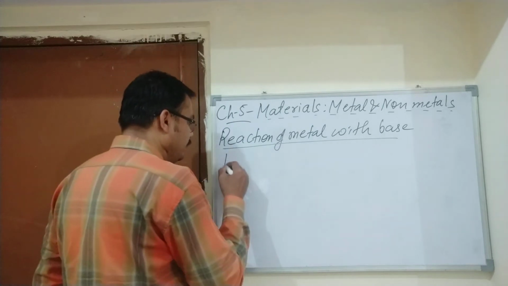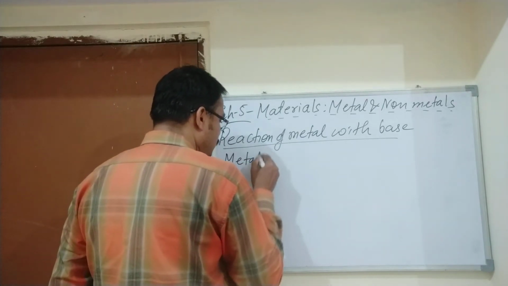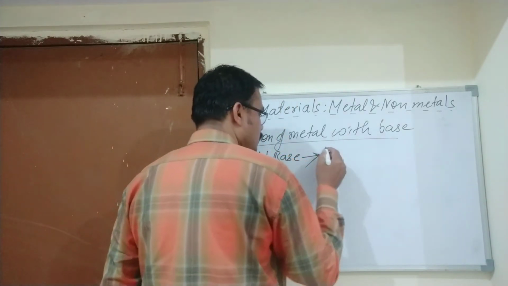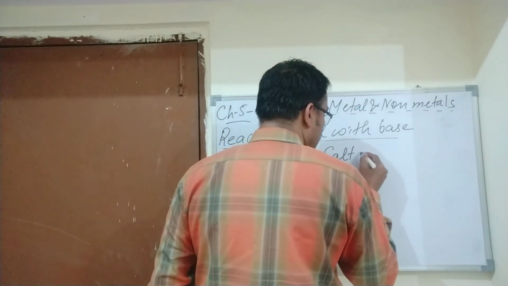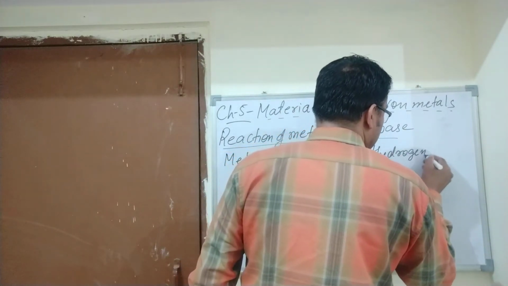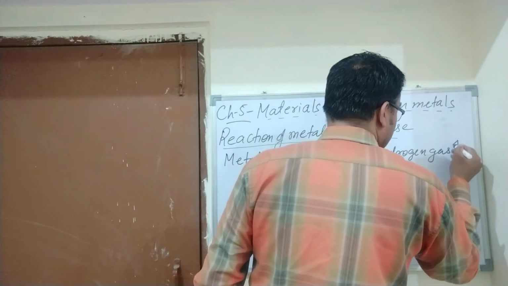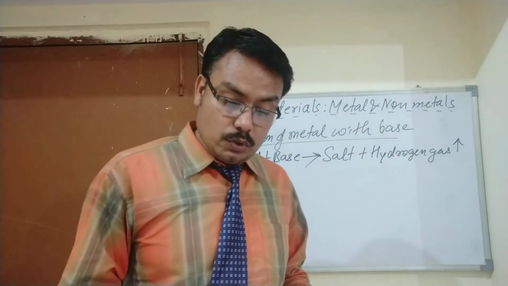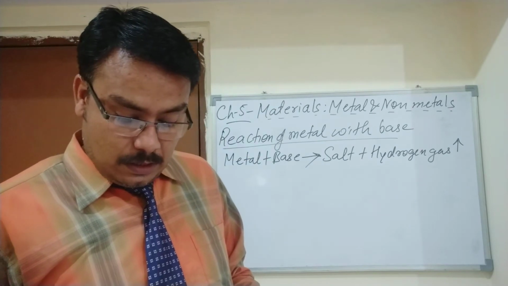That is, when a metal reacts with a base, it forms salt and hydrogen gas is evolved.